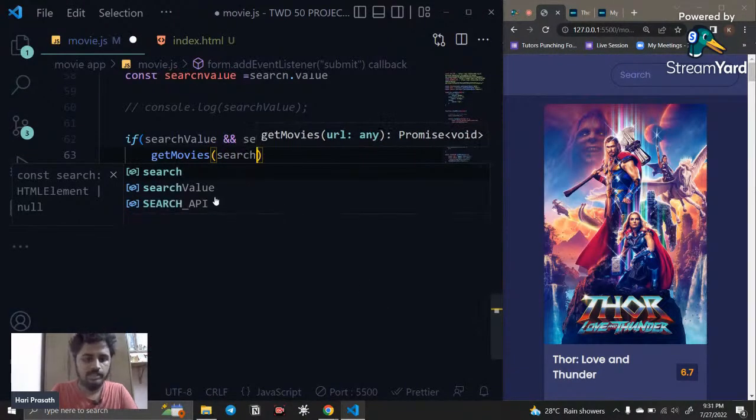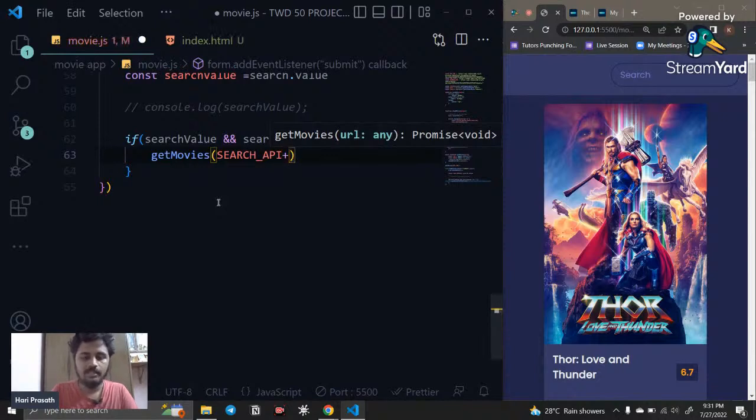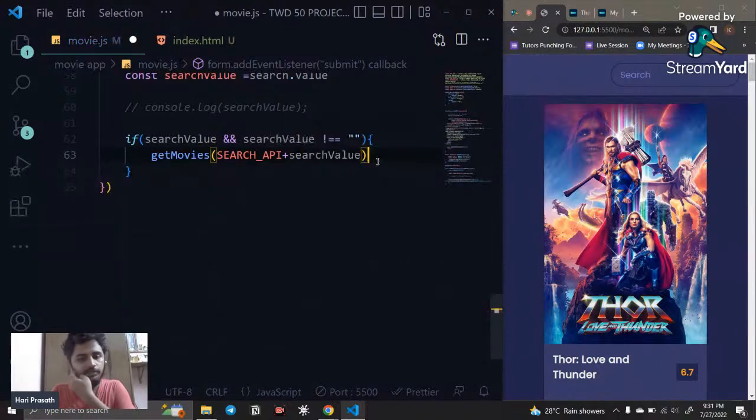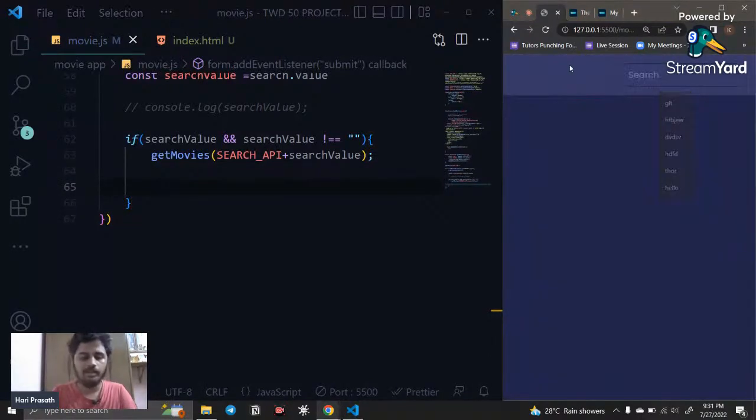CA or CH, search API plus the value. So the value is search value plus the search value. Okay, so just display that only. So that is what I'm going to say. And after running this function, you need to erase whatever I entered here, you need to erase that.